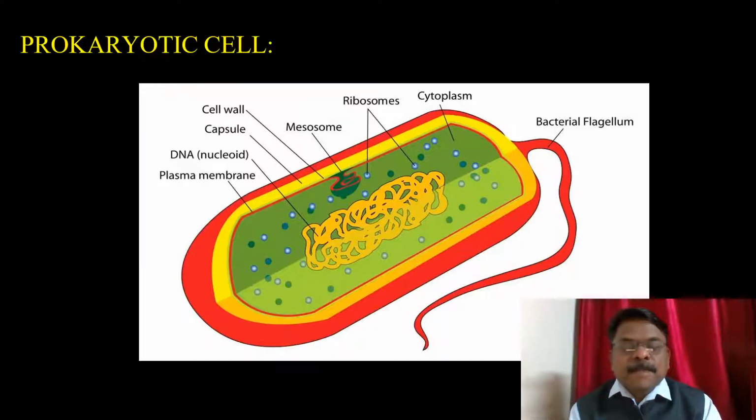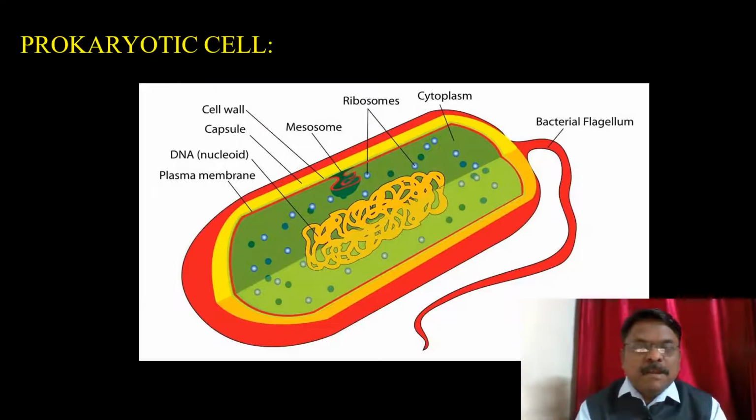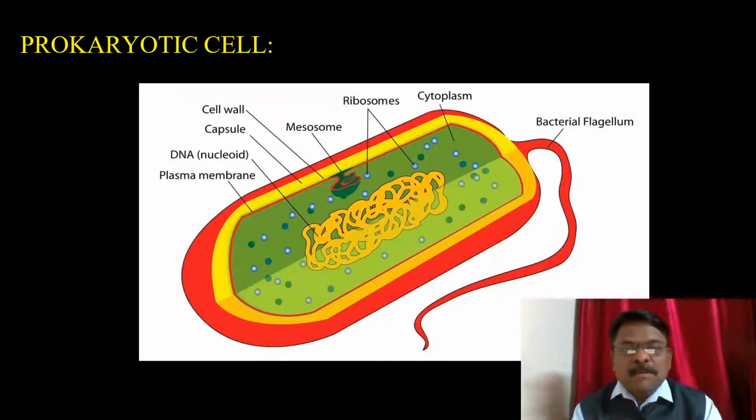If you observe the cell, there are different types of cell, but which is the primitive cell? The prokaryotic cell. The pro means old and the karyotic means nucleus. So when the nucleus is not well organized, the nucleus is not well defined, then that type of cell is called prokaryotic cell. The old type of nucleus, the nucleus is not very well organized. Hence it is called a prokaryotic cell. And the example of this prokaryotic cell is all different types of bacteria.